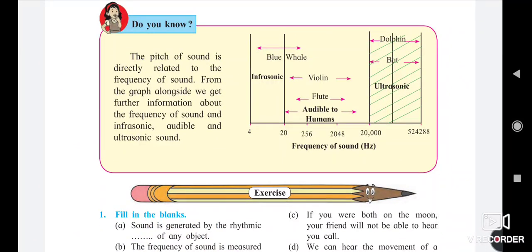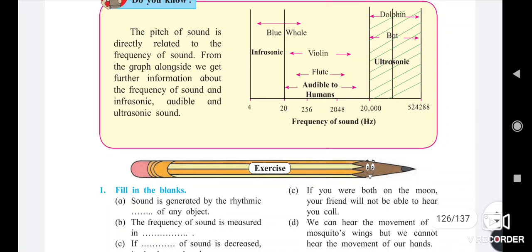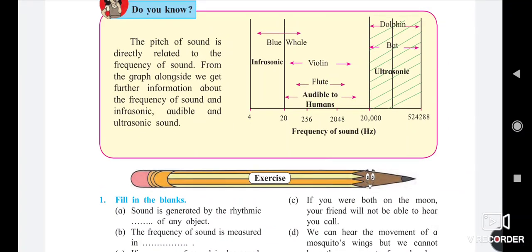Here is the diagram of frequency in hertz and the animals which are able to hear them. The dolphin has the highest capacity of hearing ultrasonic sound, but the human is at a low position in this hearing capacity.